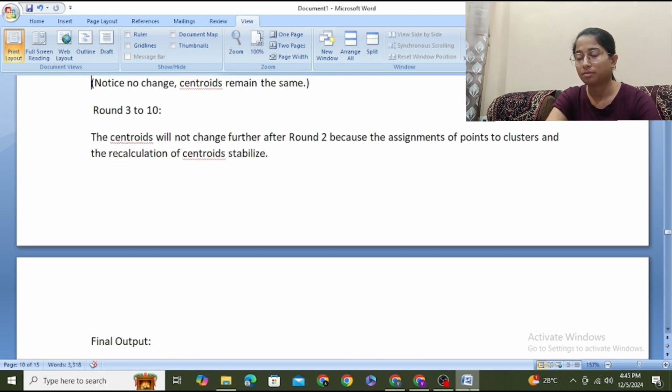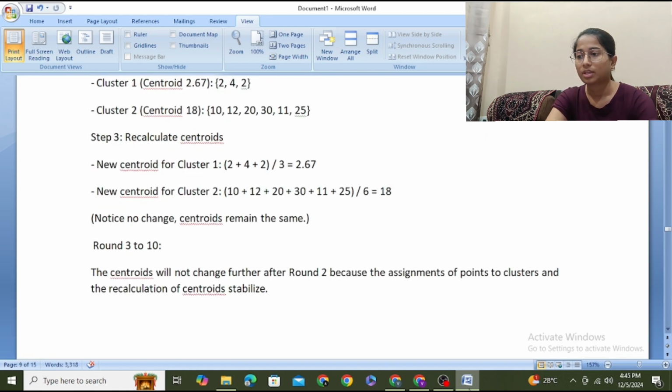Again recalculation is performed for the groups, and we notice there is no change and the centroid remains the same. Similarly, round 3 to 10, the centroid will not change further after round 2, because the assignment of points to clusters and the recalculation of centroids stabilizes. This process is repeated, and as a result, we will see the centroid will not change.